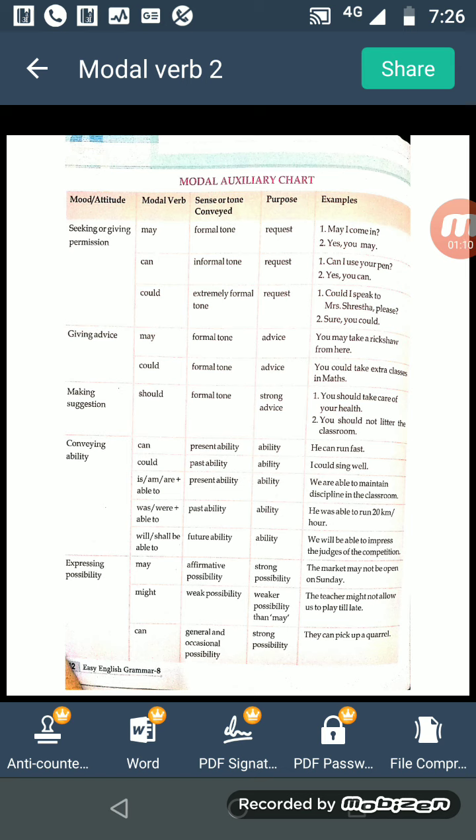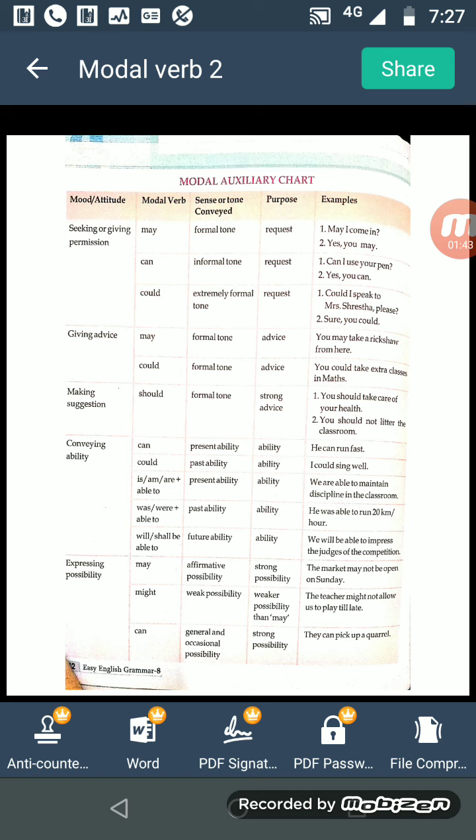Then sometimes giving advice. For giving advice, we use may, could. Tone again formal advice. You may take a rickshaw from here. So this is a formal advice. Could: you could take extra classes in maths. Here also formal advice. It means for advice we use may and could.